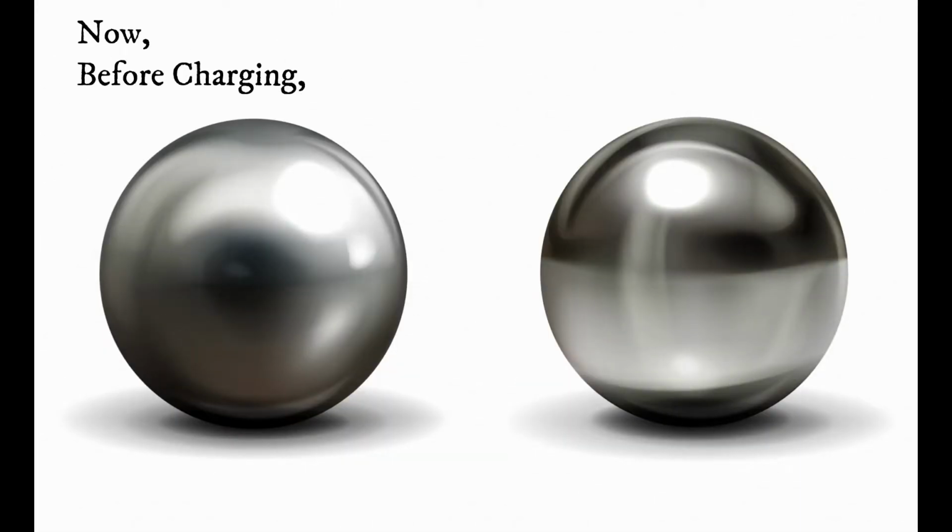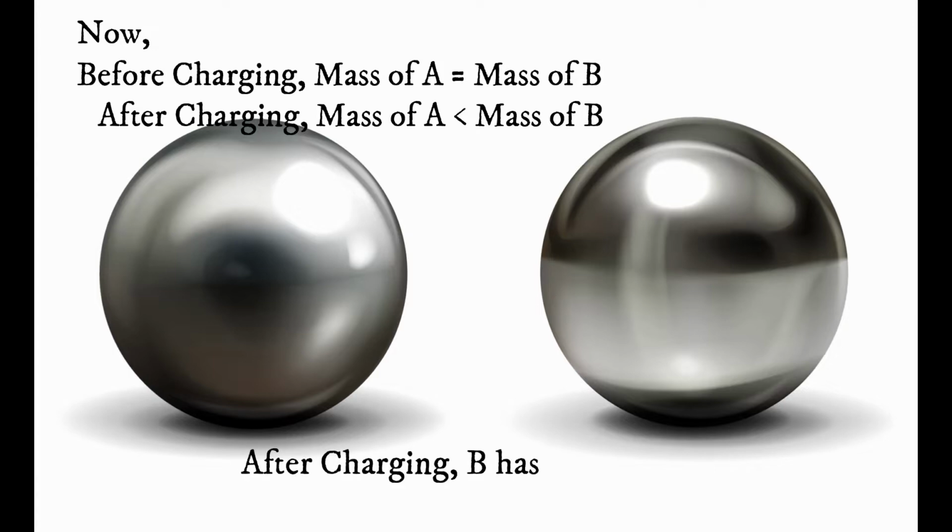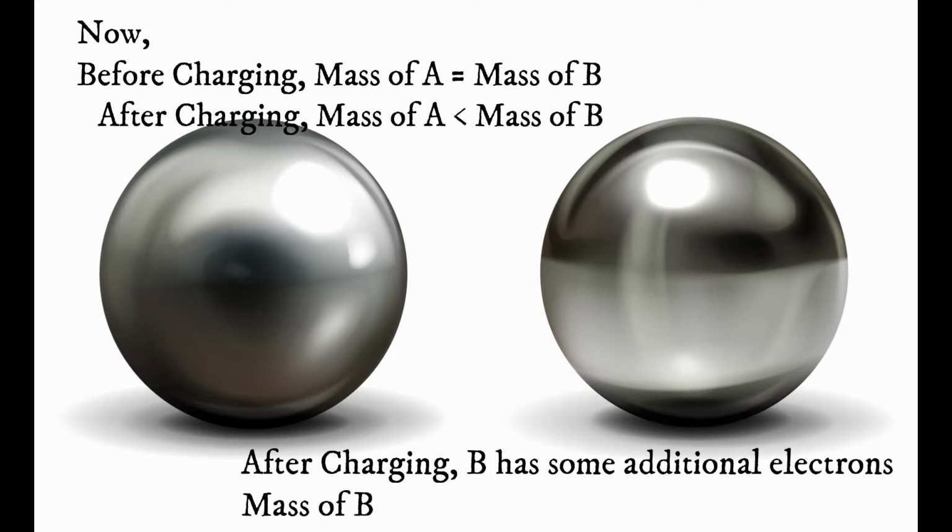For our sphere question, the answer is that after charging, the mass of B will increase. Sphere B was given a negative charge, which means electrons were added to the sphere, which results in an increase in the mass of B.